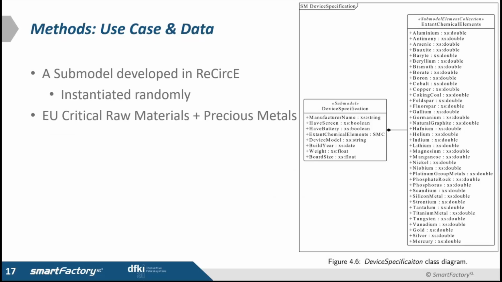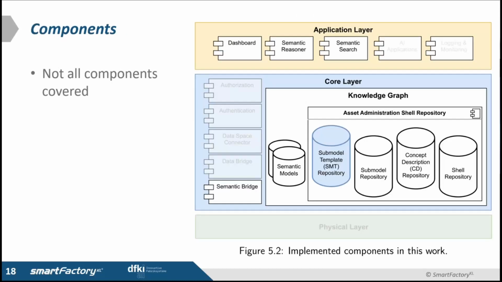For the use case and the data, we take one submodel that was developed in the RESOURCE project, and we instantiate the data with some random values. The content of this submodel is here. You can see that there are some attributes, and there is the submodel collection that contains the material composition. These are the EU critical raw materials, in addition to some precious metals.